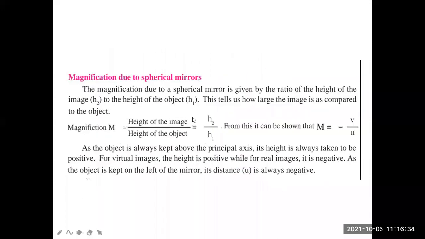After that, this is the magnification due to spherical mirrors. The magnification due to a spherical mirror is given by the ratio of the height of the image h2, where h2 is the height of the image, and h1 is the height of the object.